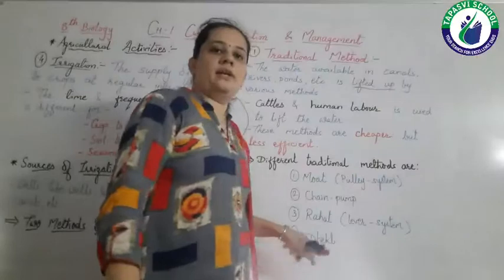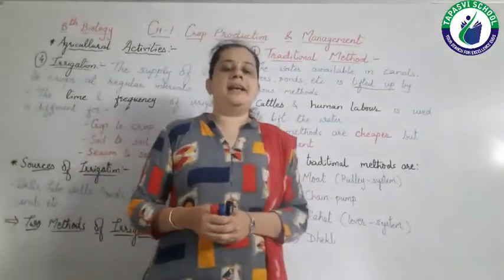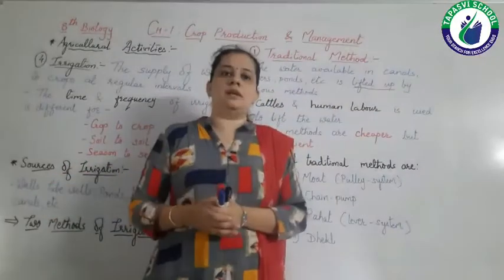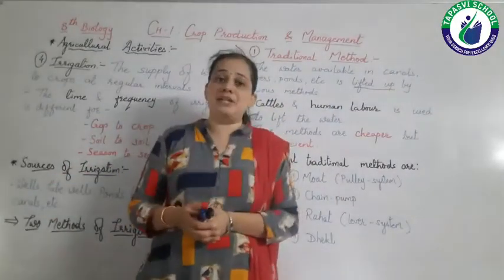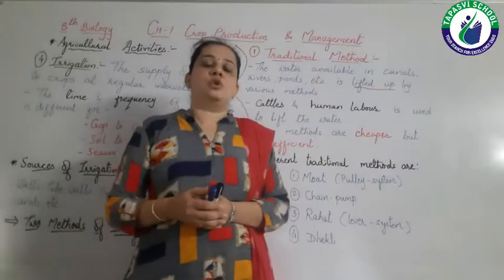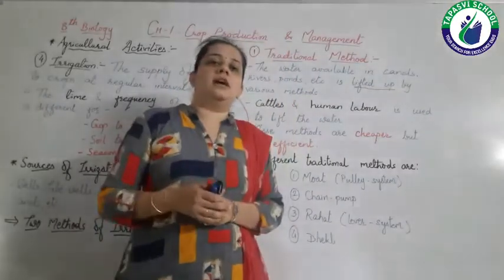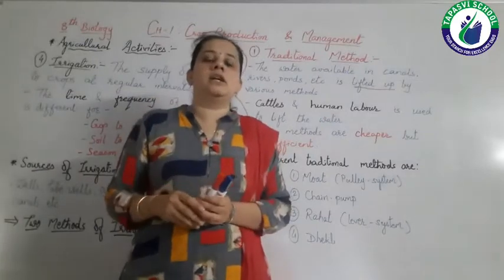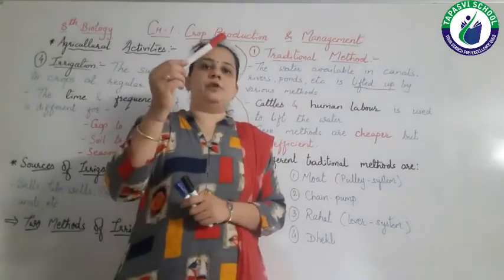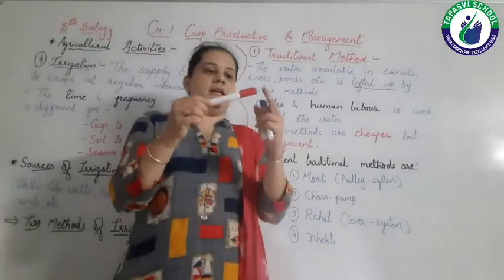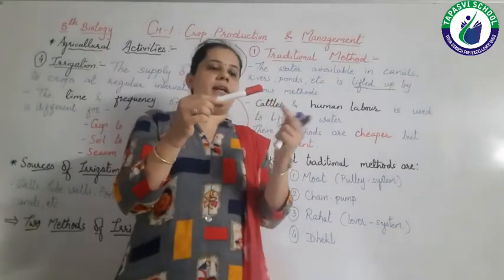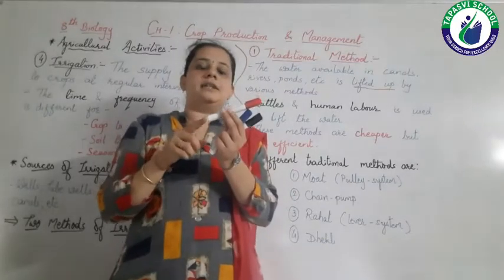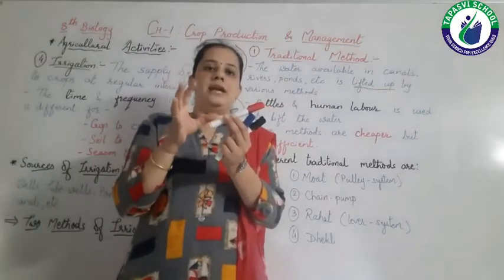And the last one is Dhekli. In Dhekli, there is one large stick, say for example a branch of a tree. At one end, a bucket with a rope is connected to the stick, and at the other end there is a heavy weight.